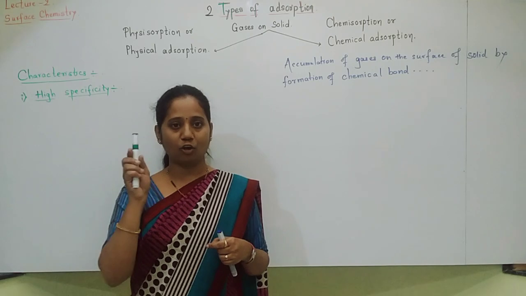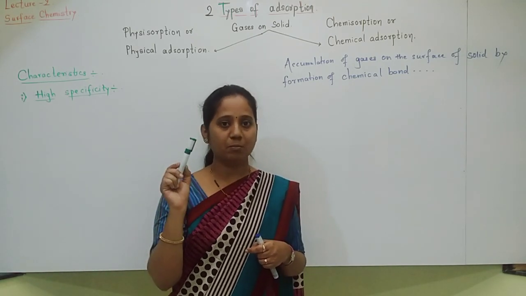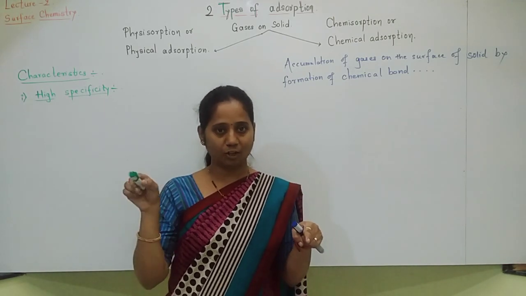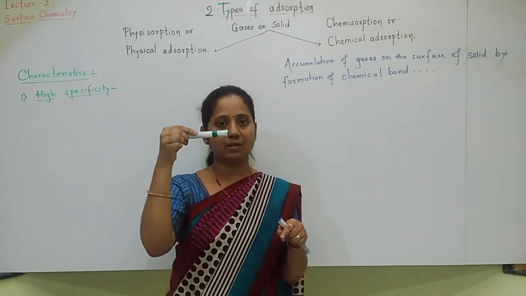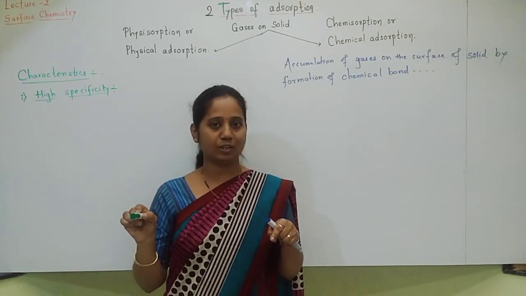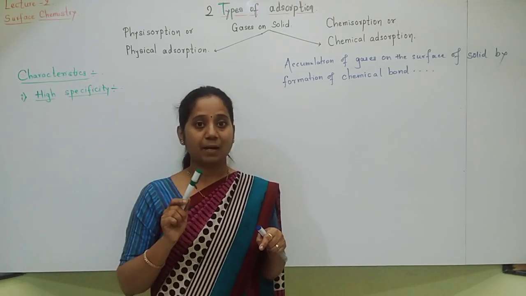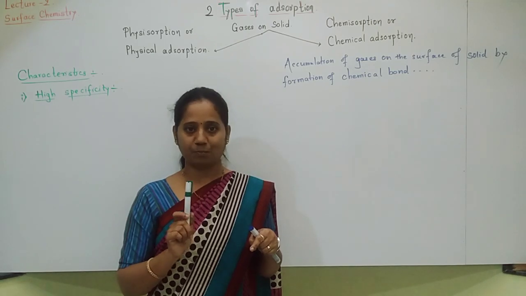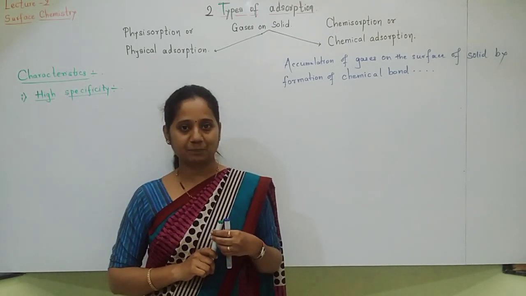See, it depends on the gas. If that gas can form a chemical bond with that solid, here generally a metal, if that gas can form a chemical bond with the adsorbent or with the solid, then only that gas will get adsorbed by chemisorption. All gases do not get adsorbed. It is called high specificity.